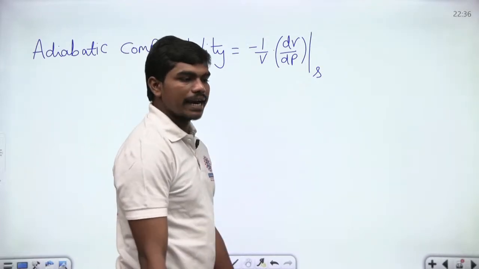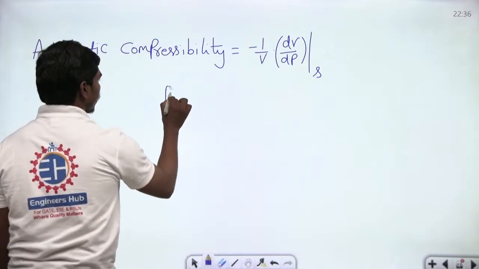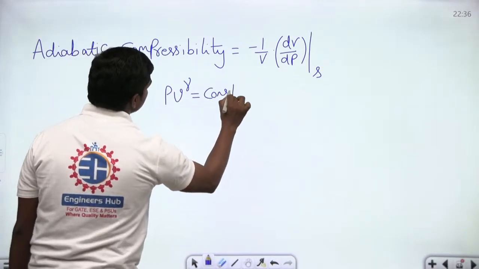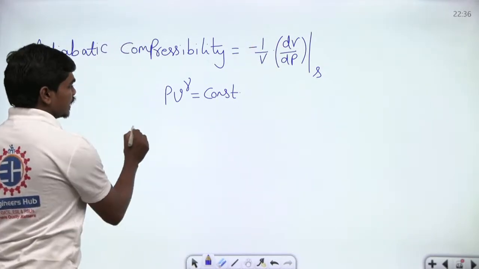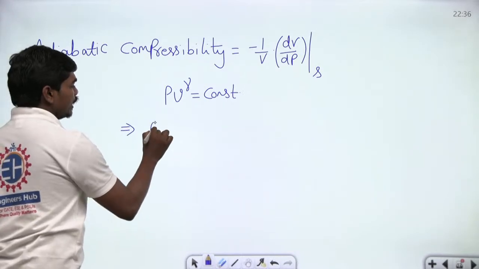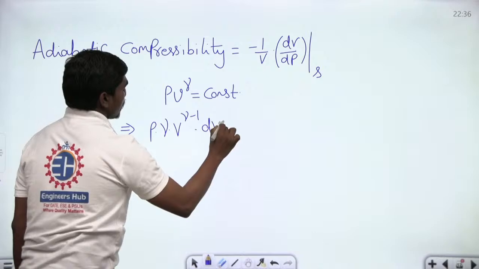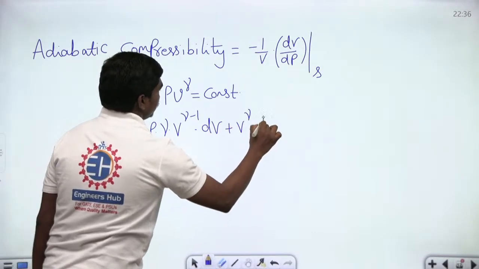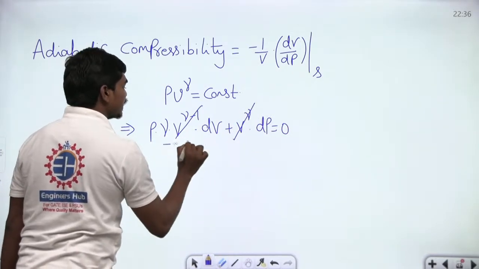Of course, in ideal cases, if the gas is going through an adiabatic process, this is given by PV power gamma is equal to constant. Similarly, you can deduce the relation between dV and dP here. If you try to deduce that, P into gamma into V power gamma minus 1 into dV plus V power gamma into dP is equal to 0, and you can cancel V power gamma, then there comes a V here.